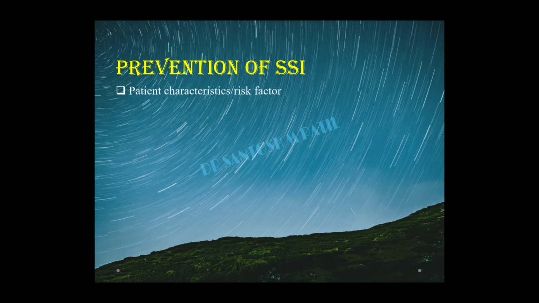The prevention of surgical site infection depends on plenty of factors. One is the patient characteristics and the risk factors. Means when a patient comes to a hospital, we have to assess or take a detailed history of these patients and look for the comorbid conditions that are associated with it. The disease may be single, the surgery may be a single one, but maybe the patient's associated comorbid factors count to the surgical site infection. And preoperative preparation.